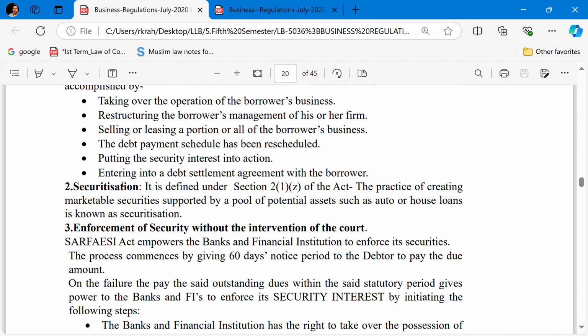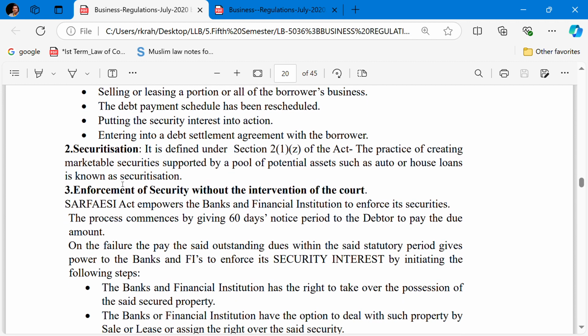Now, the third one is the enforcement of the security without the intervention of the court. The SARFAESI Act empowers the banks and the financial institutions to enforce their securities. The process commences with a 60 days notice period to the debtor who has taken the loan from the financial institution or the bank, to pay the due amount.